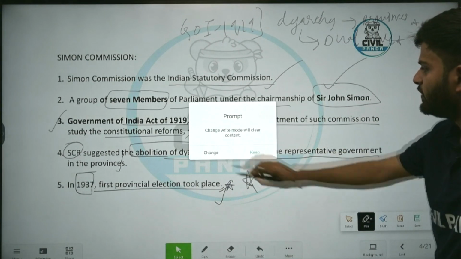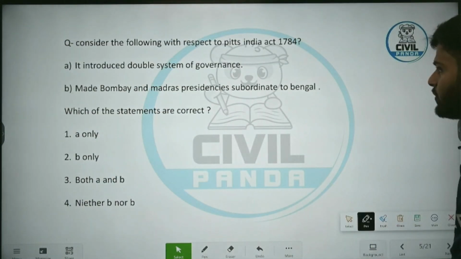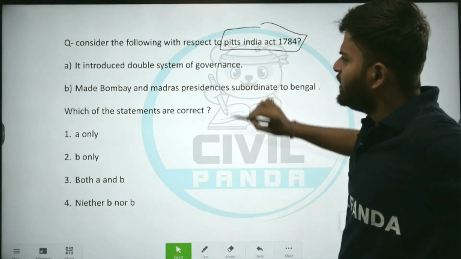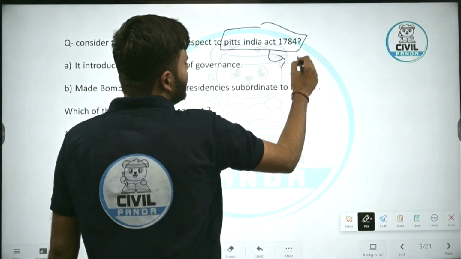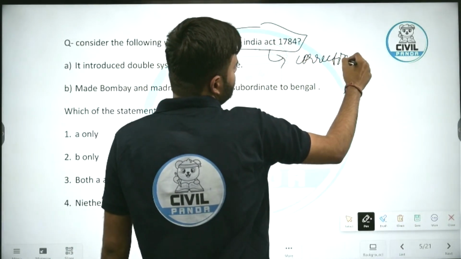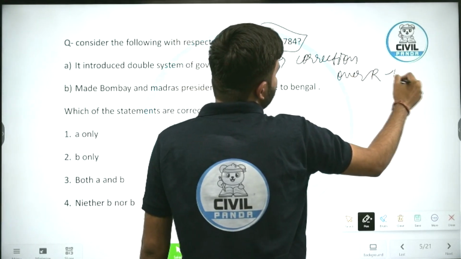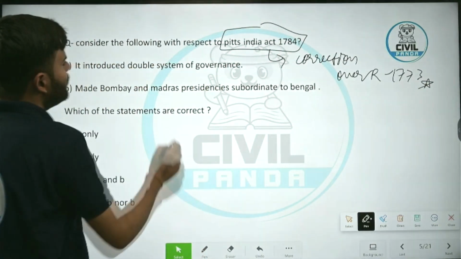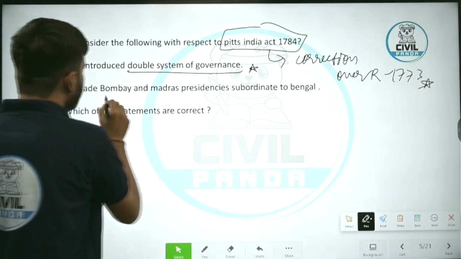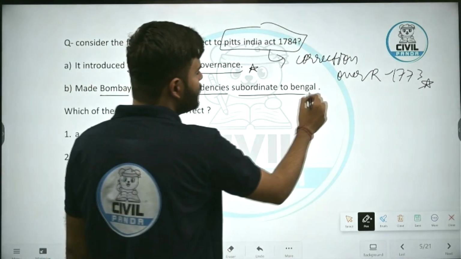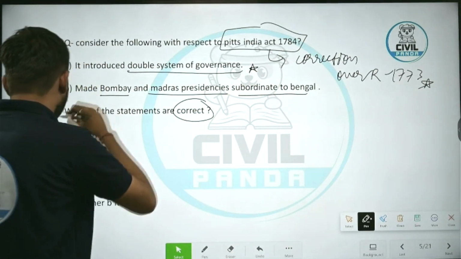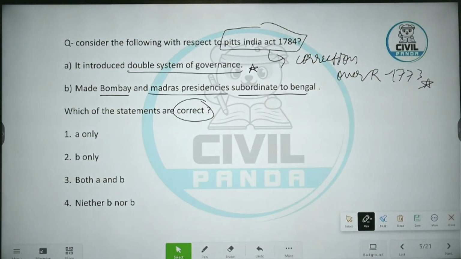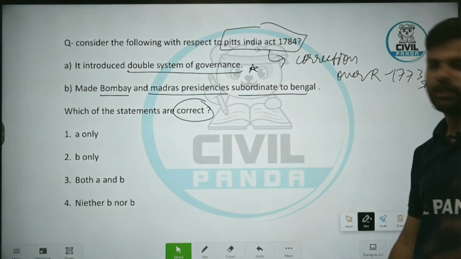Next. Consider the following with respect to Pitt's India Act 1784. This act is famously sometimes referred to as a correction over the Regulating Act of 1773. Option A: it introduced double system of governance. Option B: it made Bombay and Madras presidencies subordinate to Bengal. Which of the statements are correct? Is it A only? Is it B only? Both of them are correct or neither A nor B? I'll give you, let's say, 10 seconds to think about it.